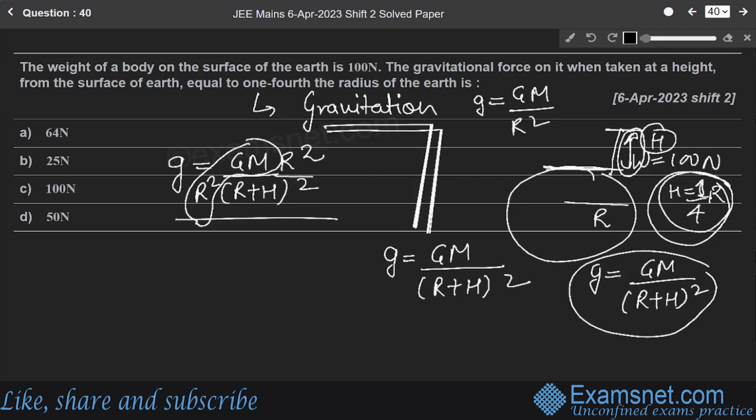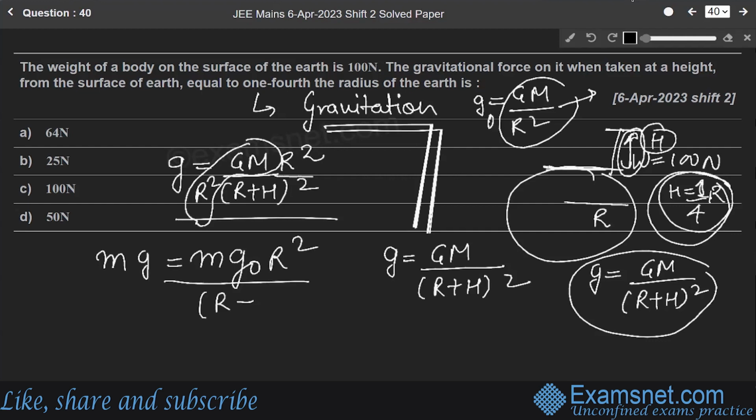Okay, so this GM over R square is for the surface of the earth. Now multiplying both RHS and LHS by m, so we will get m considering it as g naught for the surface of the earth, g naught into R square over (R plus h) whole square.